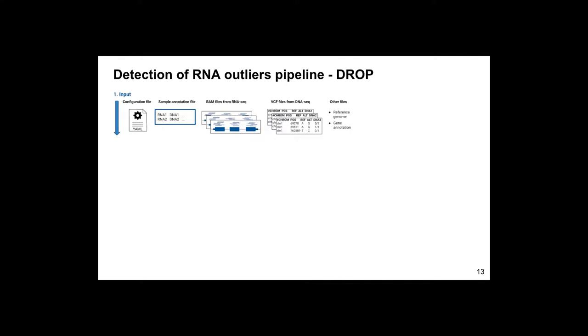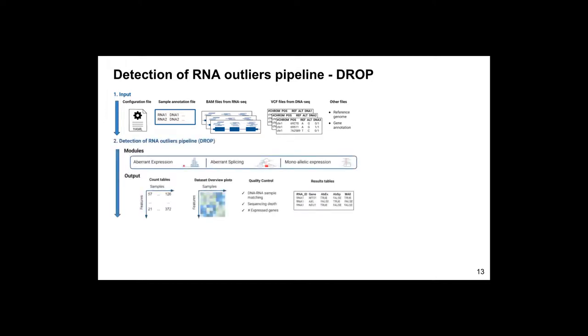Not only did we diagnose cases, but we also built a computational pipeline called DROP, the Detection of RNA Outliers Pipeline, which can be used by other users. It takes as input raw sequencing data in the shape of BAM files and VCF files plus some configuration, and it performs all three modules: aberrant expression, aberrant splicing, and monoallelic expression.